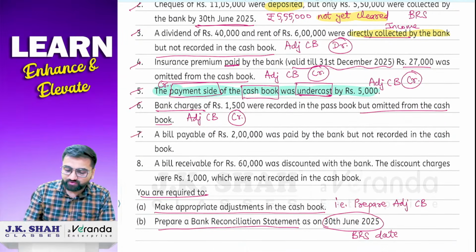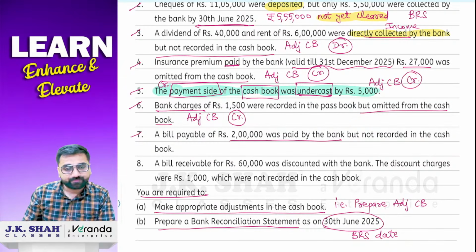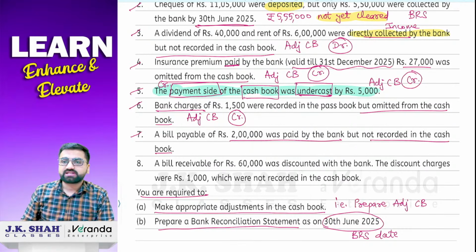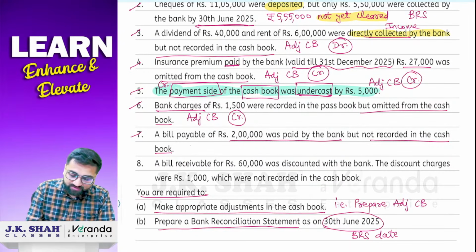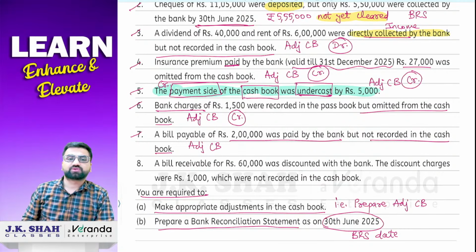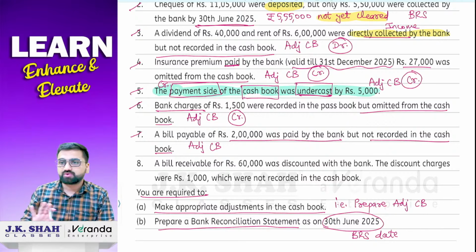A bill payable of rupees 2 lakh was paid by the bank, but not recorded in the cash book. The 2 lakh rupee bill has been paid by the bank, but we have not recorded that in the cash book. So till now you have not recorded it, but when you are preparing the adjusted cash book, you will have to record it in that. So obviously it will go to the adjusted cash book. It will not go to BRS, it will go to the adjusted cash book.